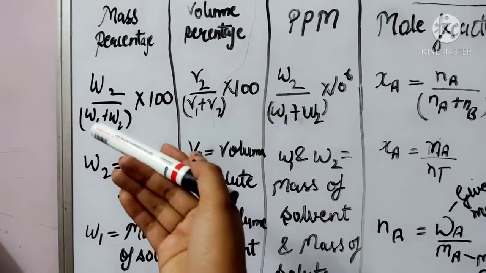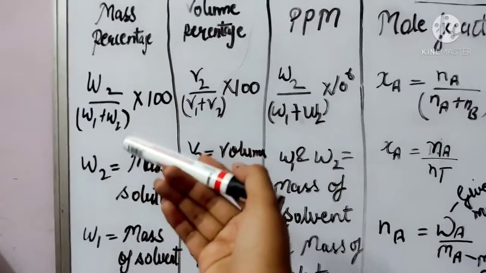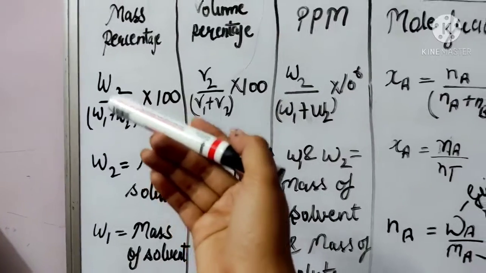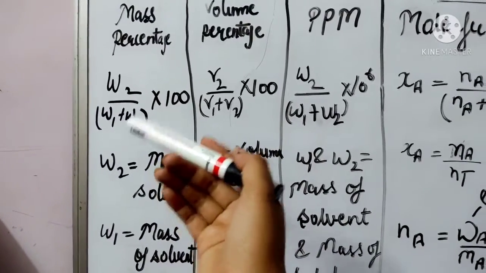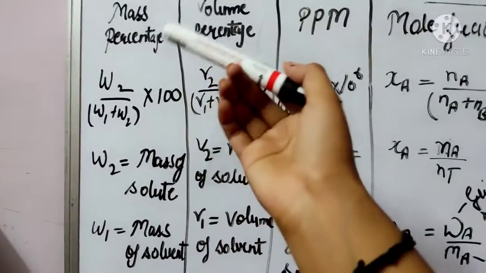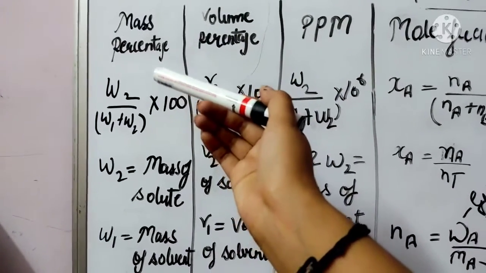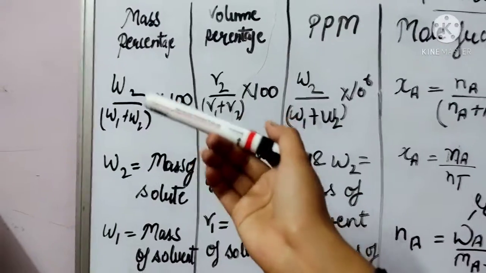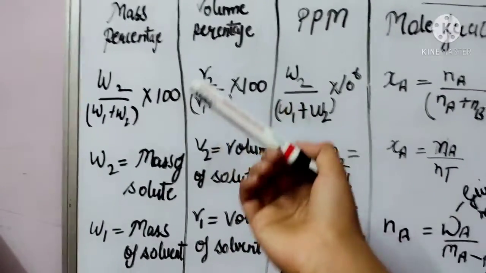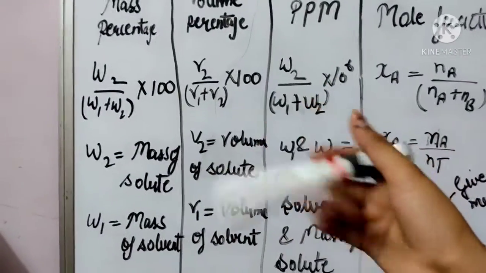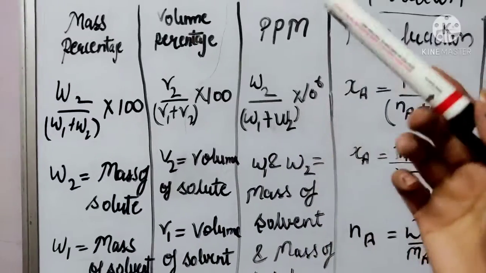When we add mass of solute plus mass of solvent, it becomes a solution. So what is the formula? Mass of solute upon mass of the solution into 100, that is called mass percentage. Next we will come to volume percent.